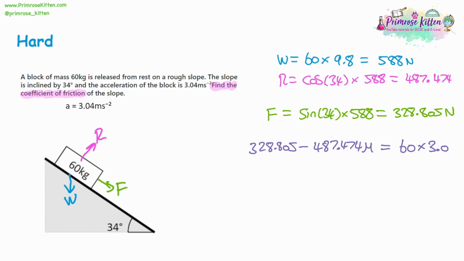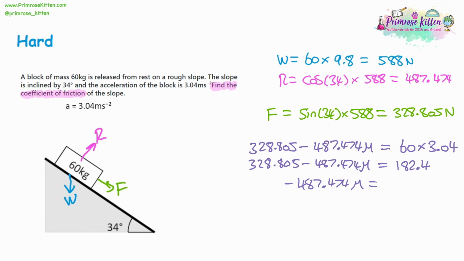We've been given this 3.04. So we can do 60 multiplied by 3.04. That's going to give us 182.4. On the other side, we can't actually take these away yet because we have that number m involved, the coefficient of friction. So what can we do to solve the equation? Well, we can take away from both sides the 328.805, and that's going to leave us with a negative 487.474 m, and it's going to give us a negative 146.405.